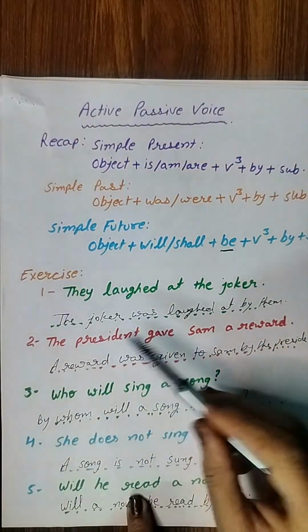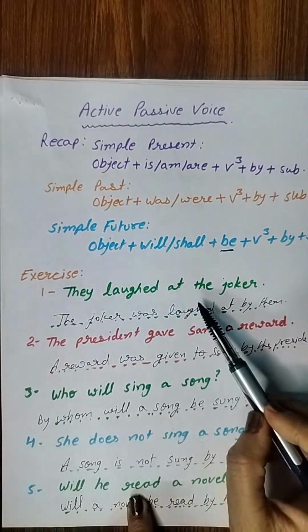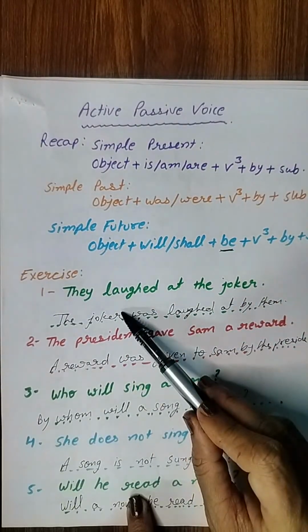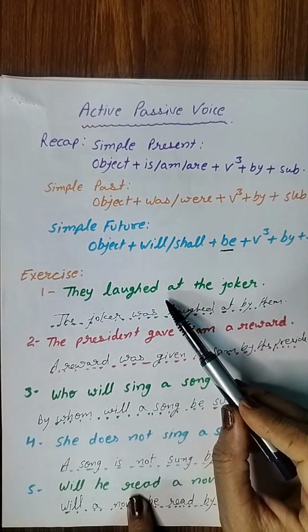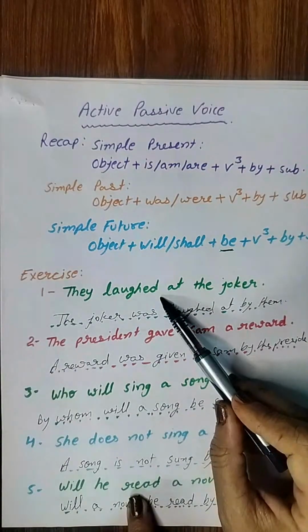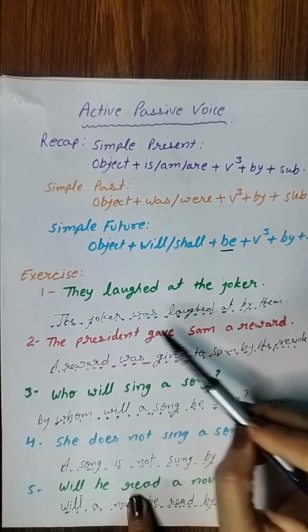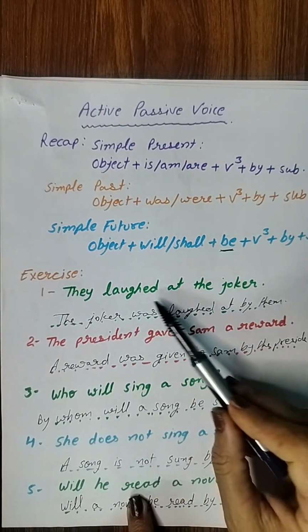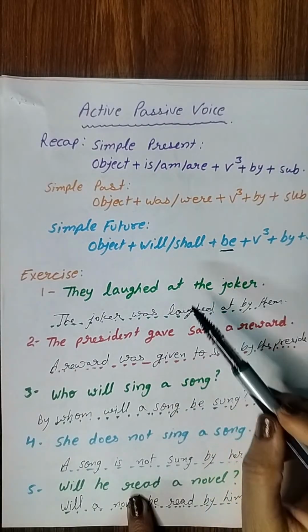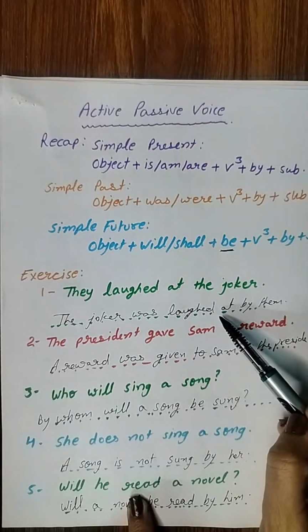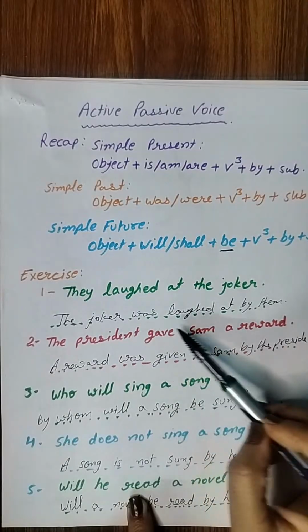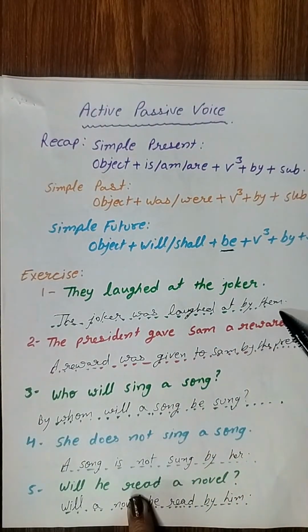Okay. So see these examples. They laughed at the joker. Laughed means second form. So this is simple past. Simple past, that's why we will write the joker was laughed at. Always remember, if it is written they laughed at, then in passive voice, after laughed, we will write at. The joker was laughed at by them.